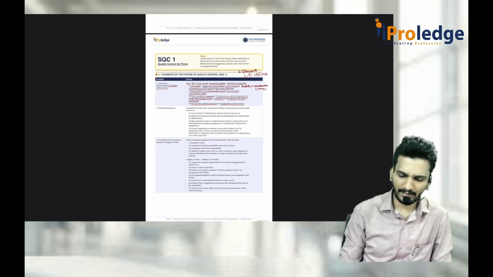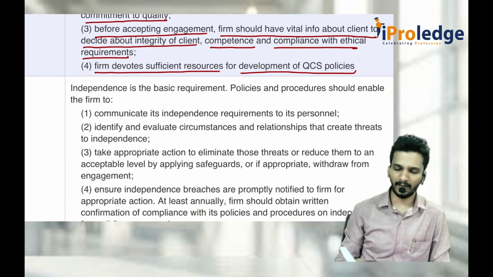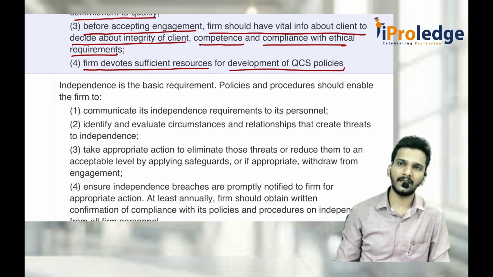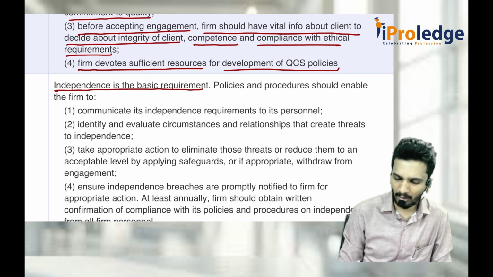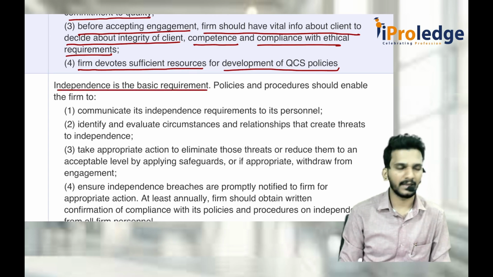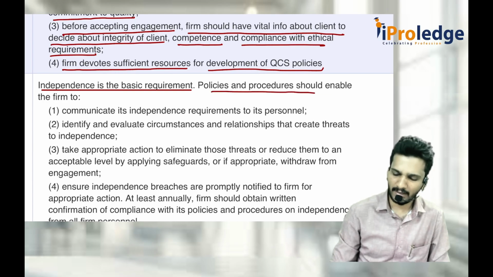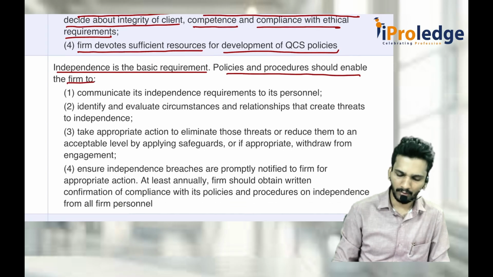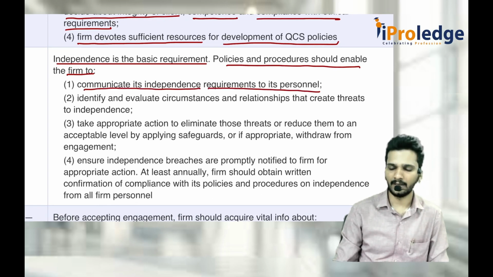Then comes the second part, which is ethical requirements. Sir, what are these ethical requirements? Ethical requirements with respect to what? Is it regarding the client or is it regarding the auditor? Independence is the basic requirement which we discussed in our ethics chapter, independence of mind as well as appearance. Policies and procedures should enable the firm to communicate its independence requirements to its personnel.